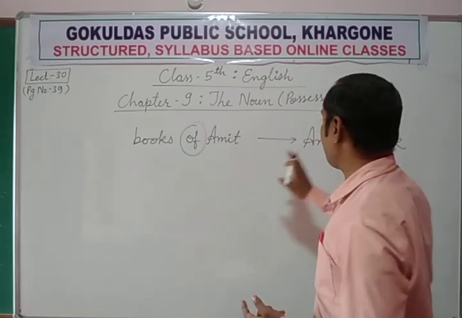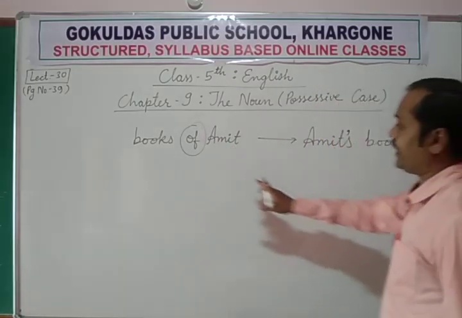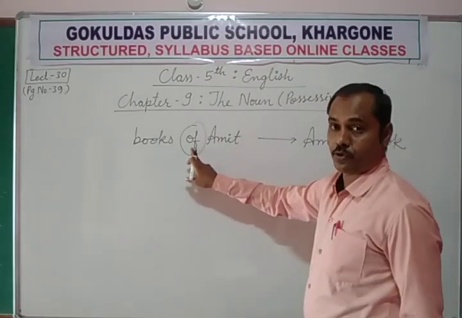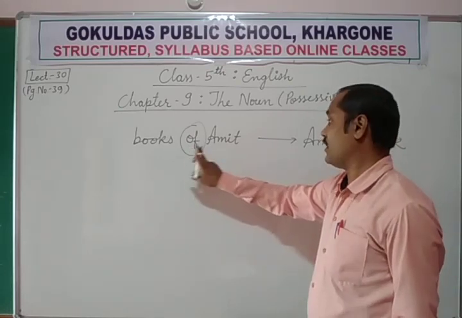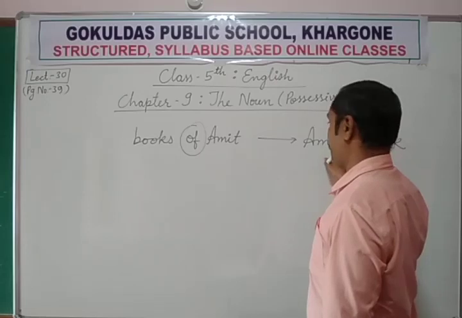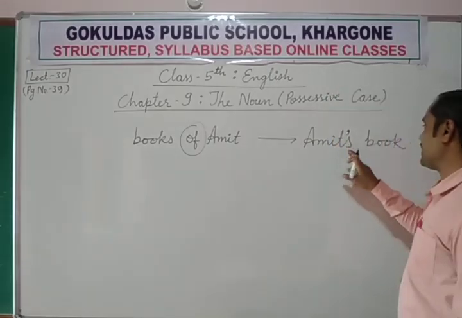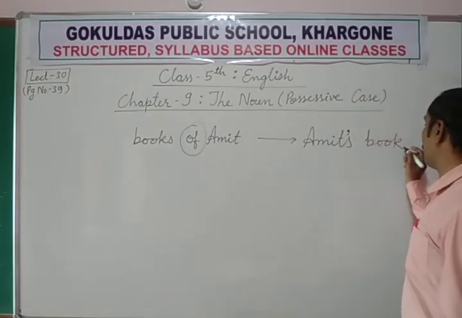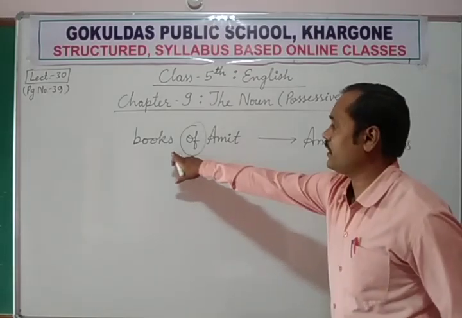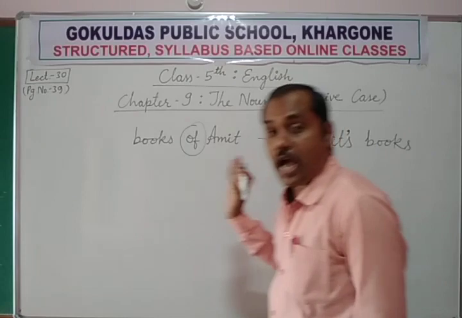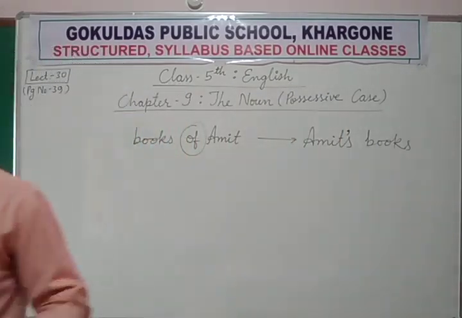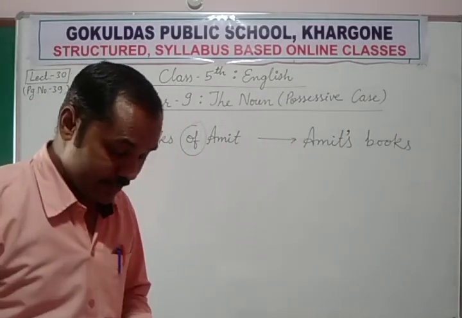Books of Amit or Amit's book. So we can omit this preposition, we can delete this word of. Amit, then apostrophe, then s, then book. Amit's books. Sorry, that is plural, so we should keep it singular: Amit's book. Both are giving the same meaning.